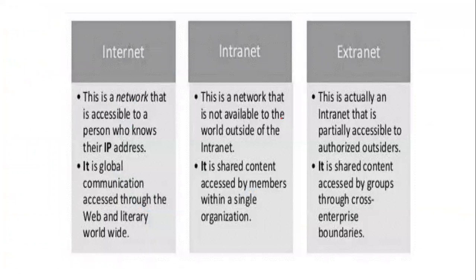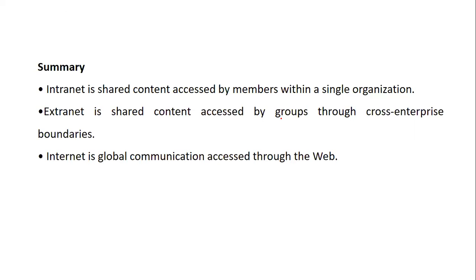A small amount of distinction is also there. Internet works with the help of an IP address. Intranet is not available to outside organizations. It is something which is inside. Extranet is partially accessible to outsiders as well as insiders. So internet is a global connection, intranet is a shared connection within the organization, and extranet is across boundaries. Now, in summary, intranet is the shared content, extranet is cross-enterprise, and internet is a global connection and communication platform.